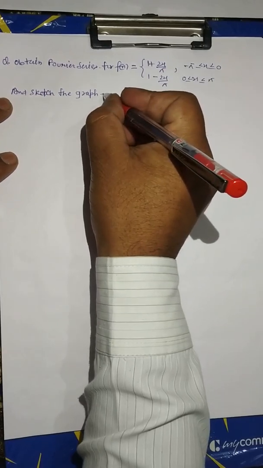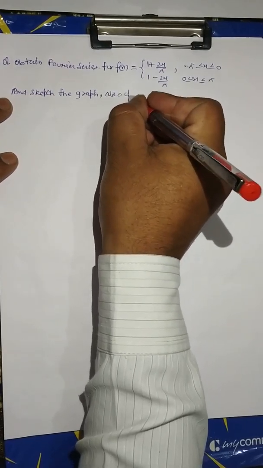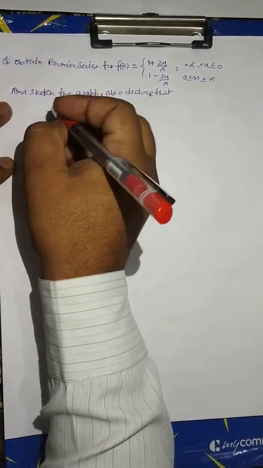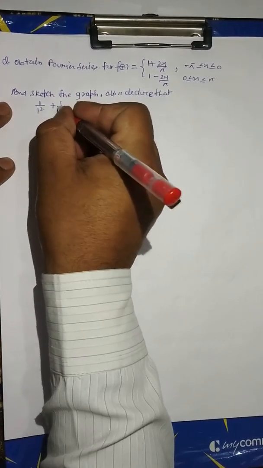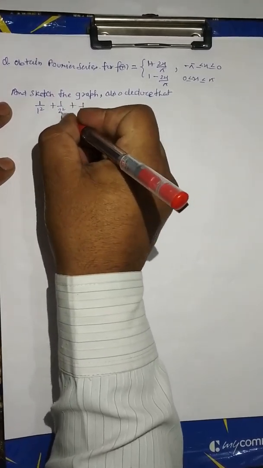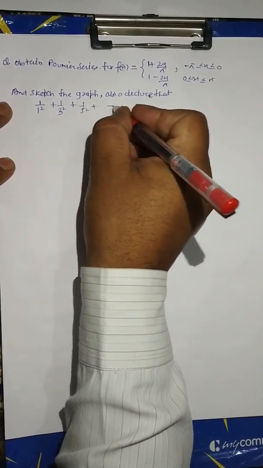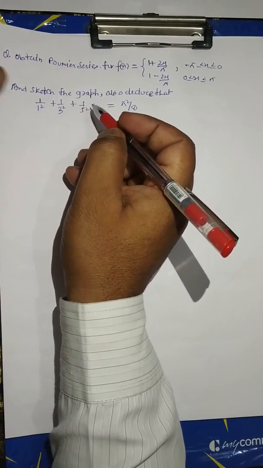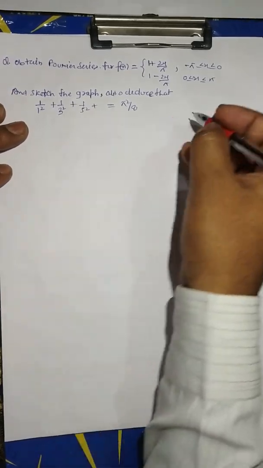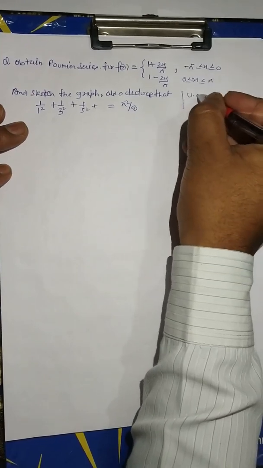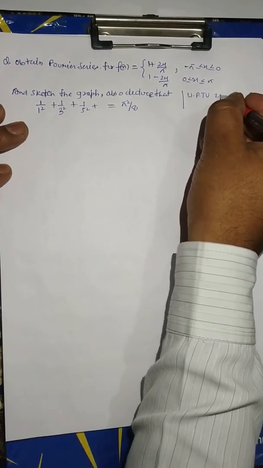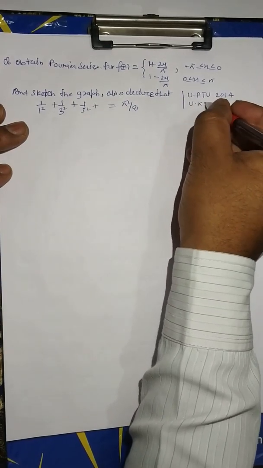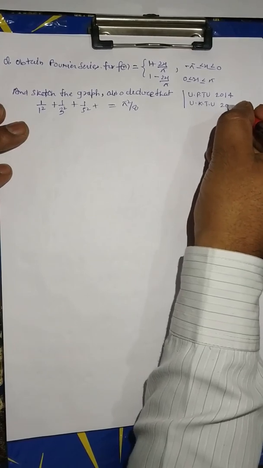Also deduce that 1 upon 1 square plus 1 upon 3 square plus 1 upon 5 square plus up to infinity is pi square by 8. Again 1 upon 1 square plus 1 upon 3 square plus 1 upon 5 square plus up to infinity, pi square by 8, has been asked in UPTU 2014 and UPTU 2011.